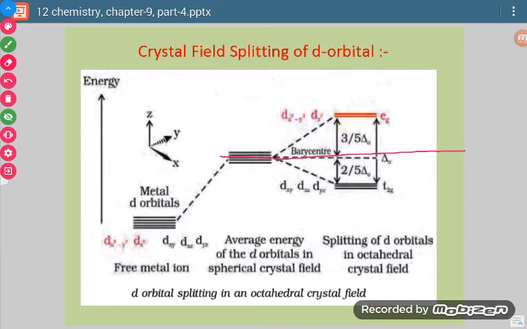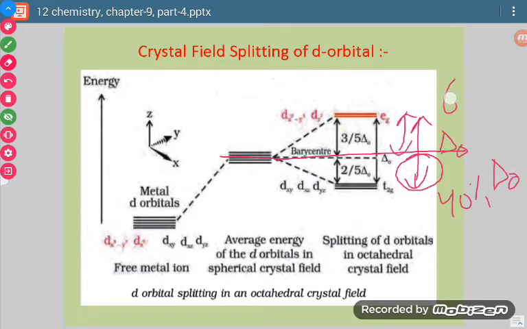If we take that the total energy of separation is delta O, then this much portion, T2g, will be near about 40% of the total separation energy, and this much will be higher by 60% of the total energy of separation.